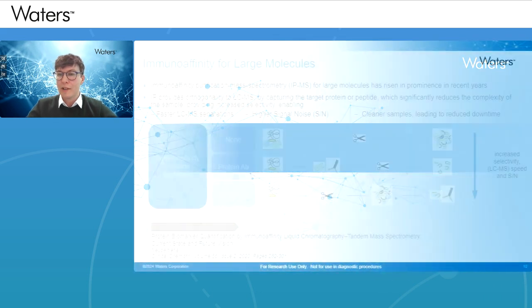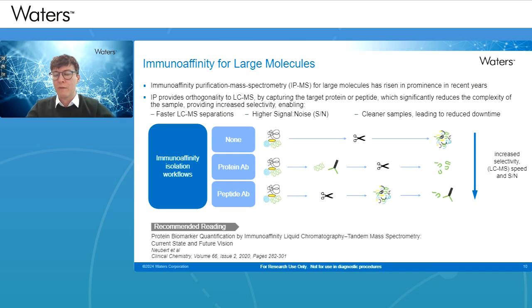So sample preparation, as I've alluded to, could involve protein and peptide capture using antibodies. This has risen in prominence in more recent years. And immunoaffinity precipitation, or purification as they call it, can provide orthogonality to LC-MS.